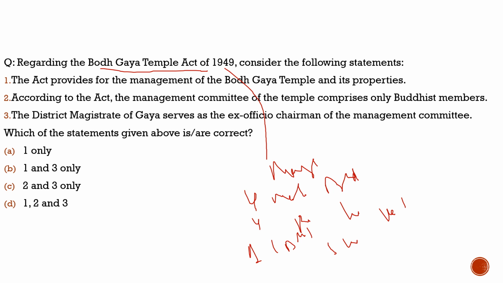They want to have the majority in this. They want to have the say in this, because it is their religious place. They enjoy the religious activity related to Bodh Gaya. We understand that the first sermon of Lord Buddha took place there, and how important it is for them. So they have that real attachment to it. They believe that they should enjoy the management of the Bodh Gaya temple.